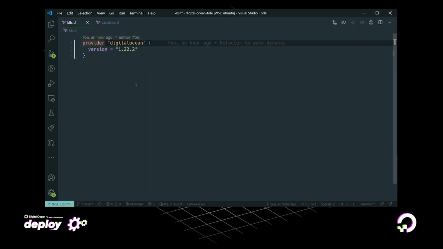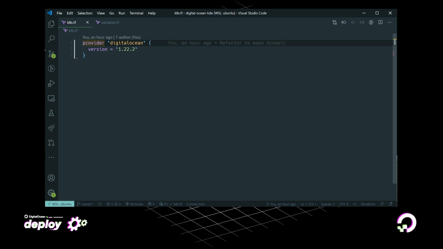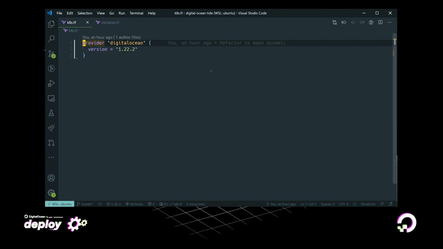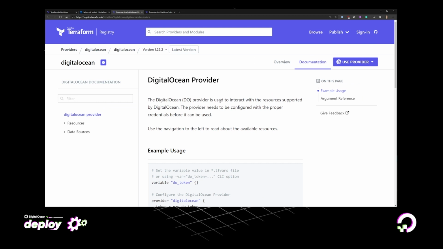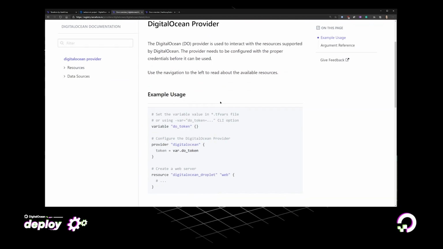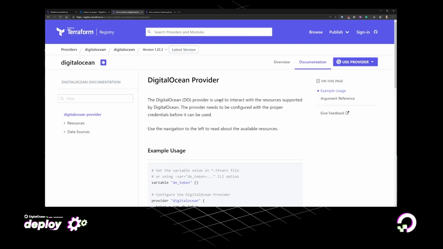Terraform's built up of these blocks called stanzas. And this core block is this provider block, which is the interface between the DigitalOcean API and the Terraform code. All of the information for this can be found inside of the Terraform documentation, and we can see all of this in the website. I've literally just cut and paste this.